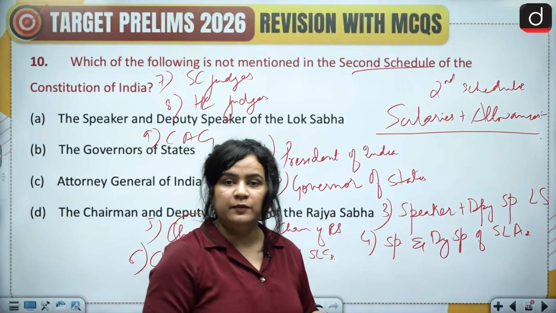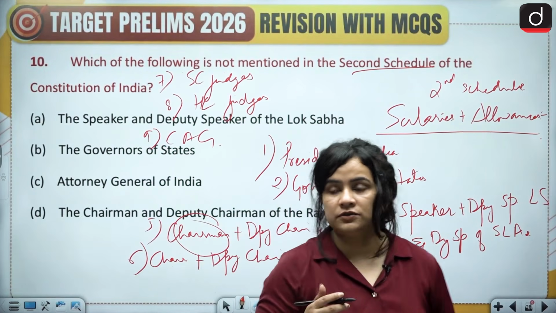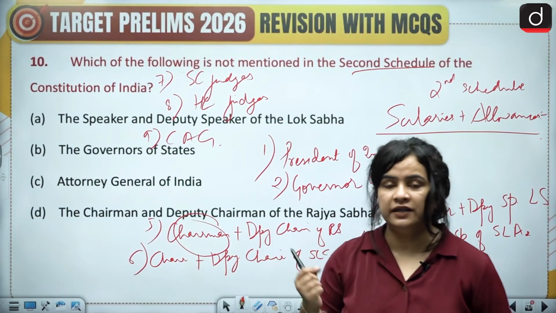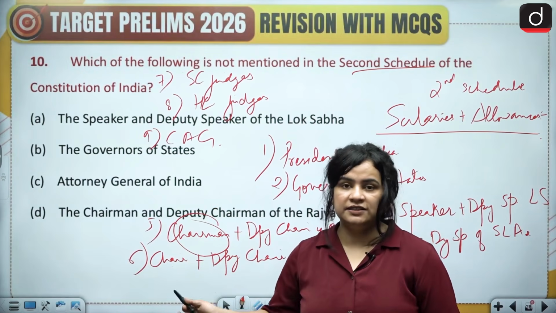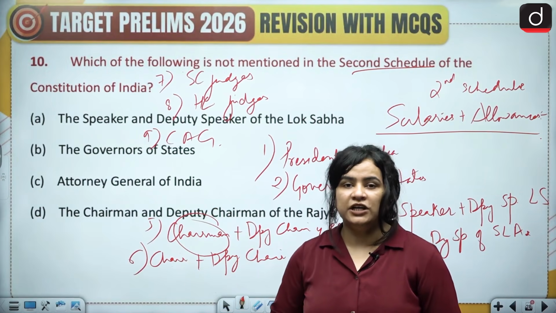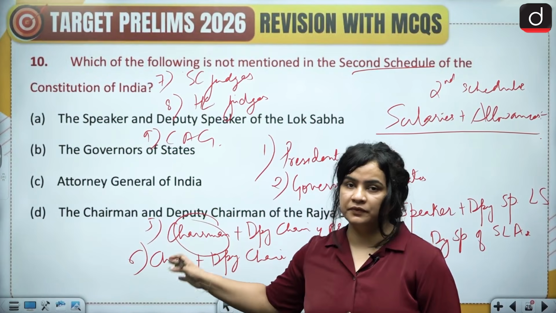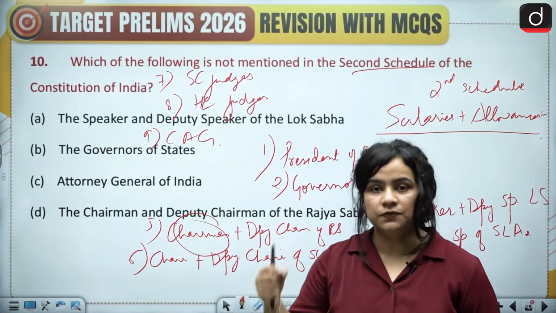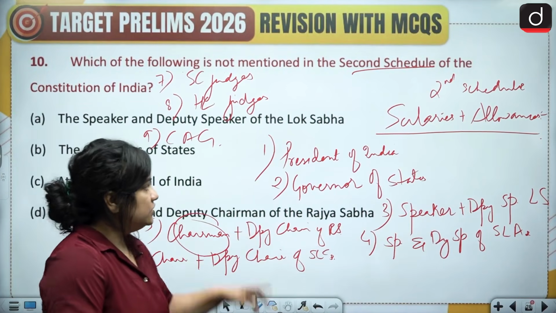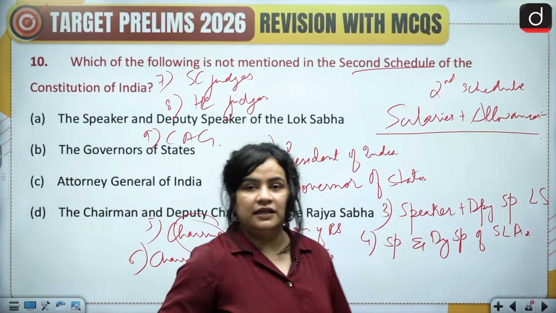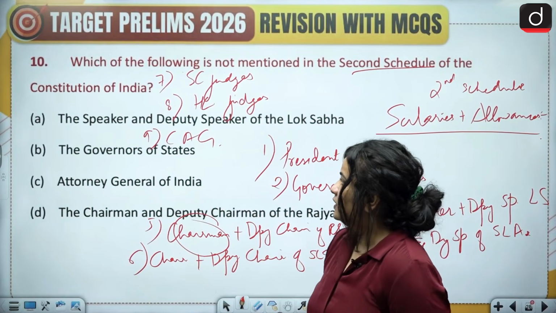Then you have the Chairman and the Deputy Chairman for the Rajya Sabha, followed by the Chair and Deputy Chair for your state legislative councils, Supreme Court judges, High Court judges, and finally the CAG. So now that we have this in mind, let's try and solve this question.